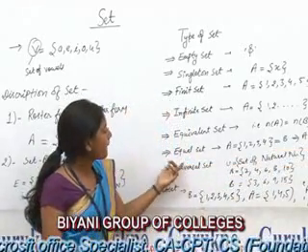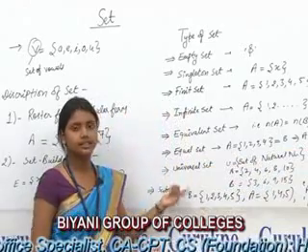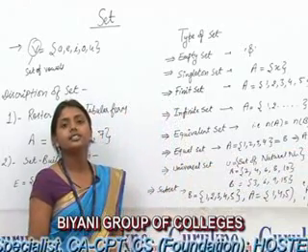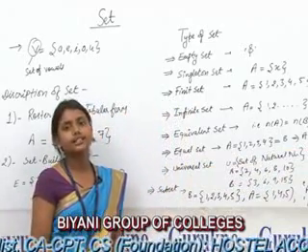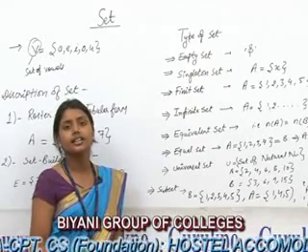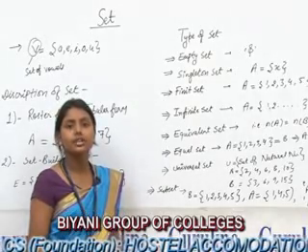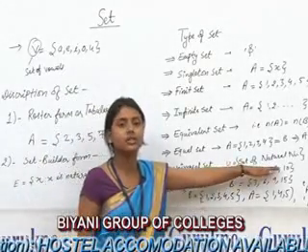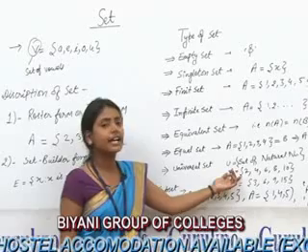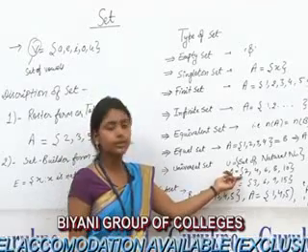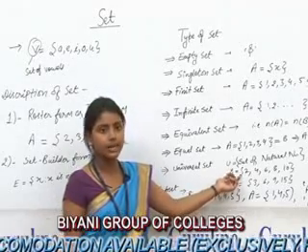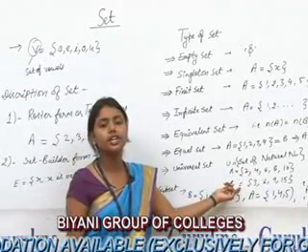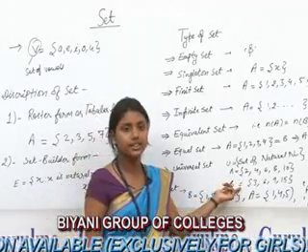Next is the universal set. A set that contains all the sets of given quantities is called a universal set. For example, U is the set of all natural numbers, where A is the set of numbers which are divisible by 2 and B is the set of numbers which are divisible by 3.